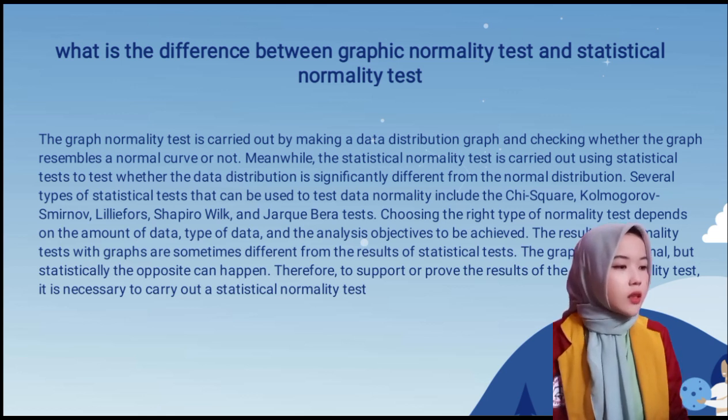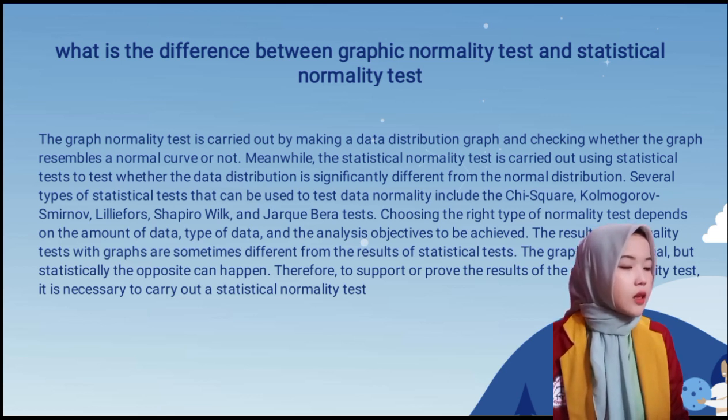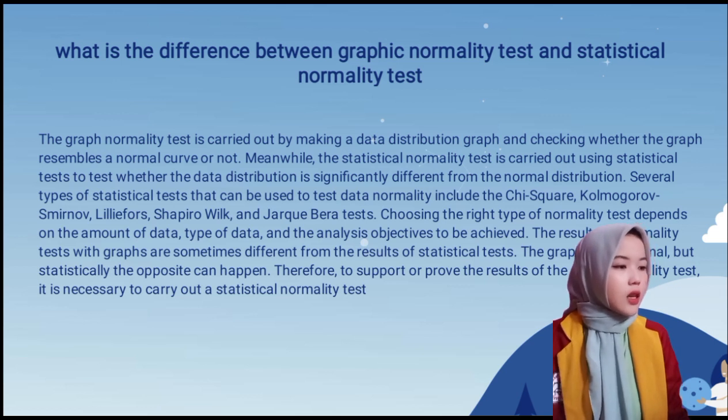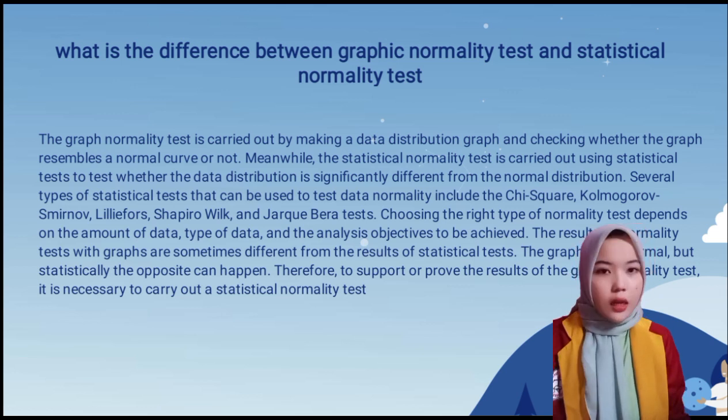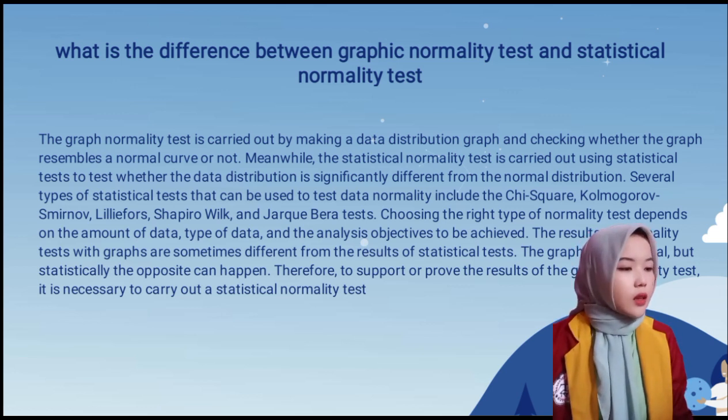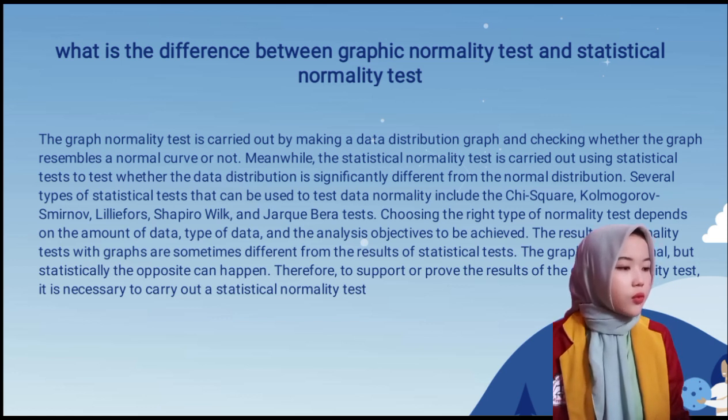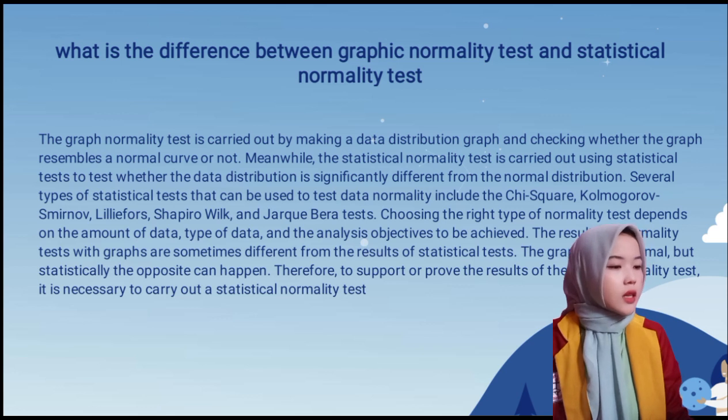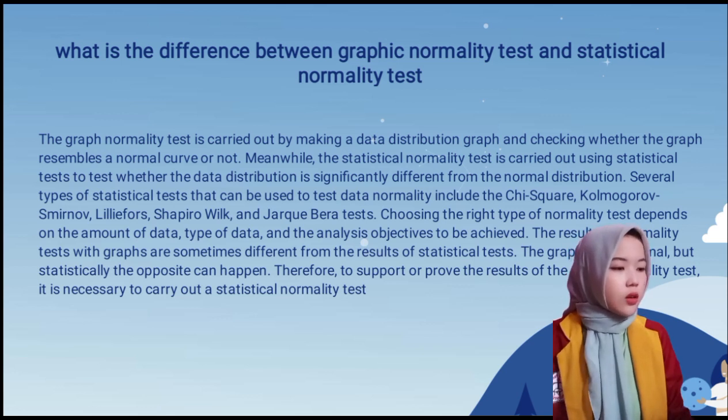Determining the appropriate type of analysis. Some types of statistical analysis require the assumption that the data is normally distributed, such as the t-test and regression analysis. By carrying out a normality test, we can determine the right type of analysis, as well as determine whether data collected from different sources also has a normal distribution or not.